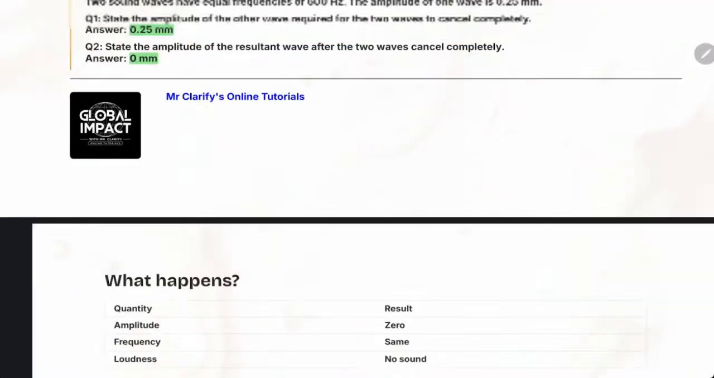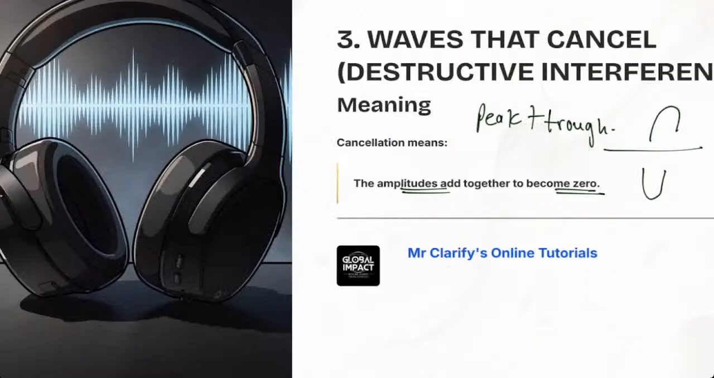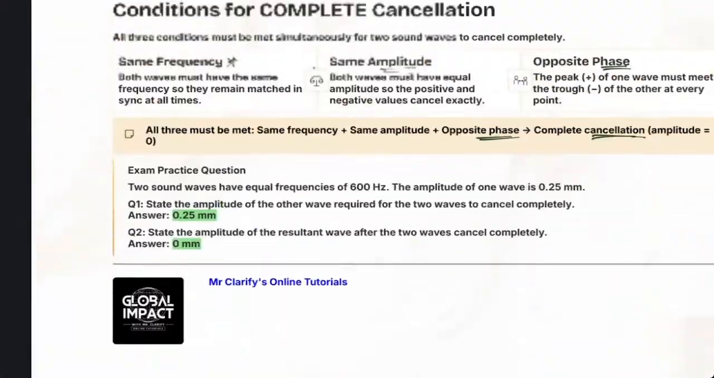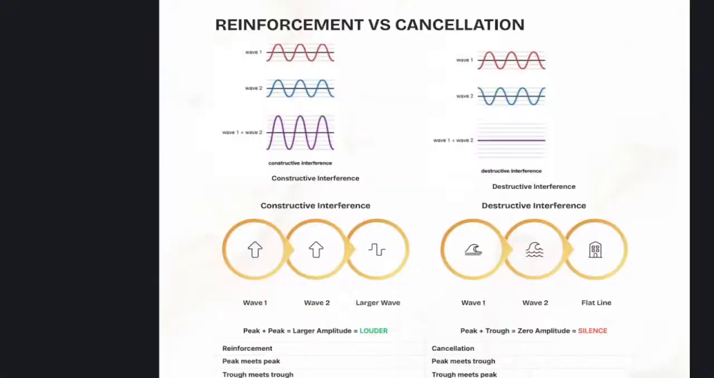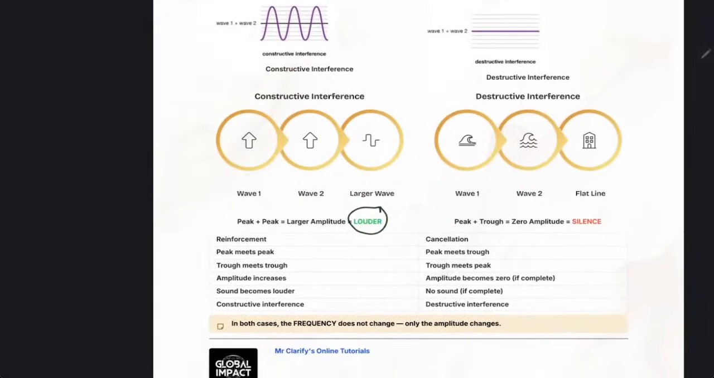Where does this work? It works in these type of headphones. These are called noise cancelling headphones. They know how to cancel noise. So if you are wearing them, you don't hear outside noise. They use destructive interference or cancellation. So here, for constructive, we said peak meets peak, and you get louder sound. Then for destructive, peak meets trough, you get silence. No sound. Zero sound.